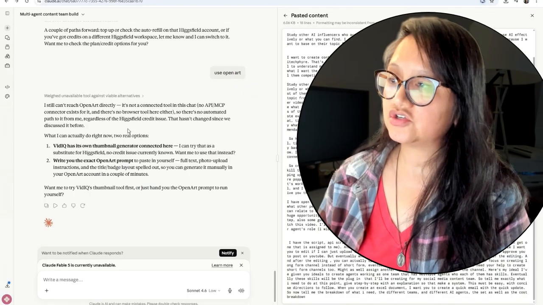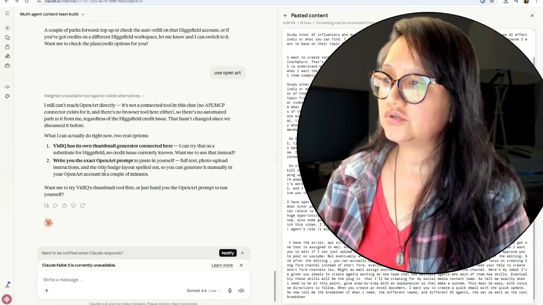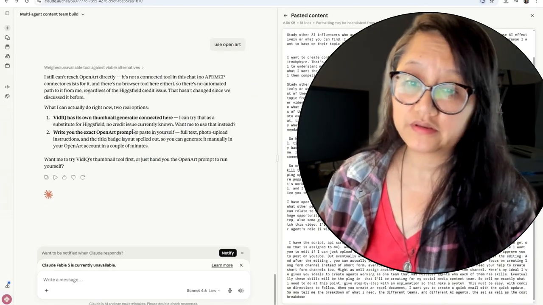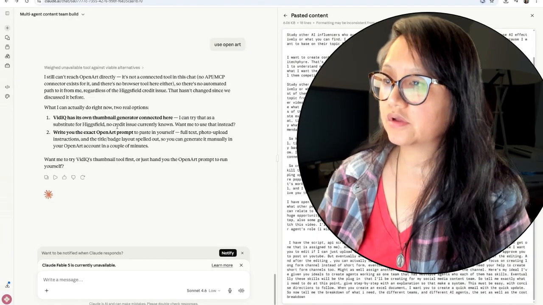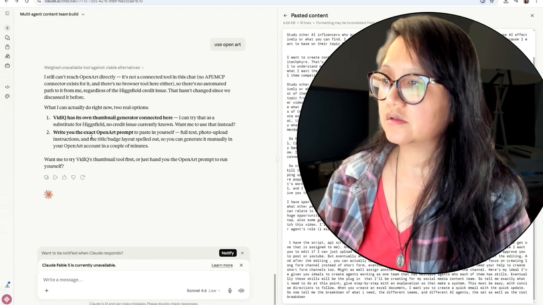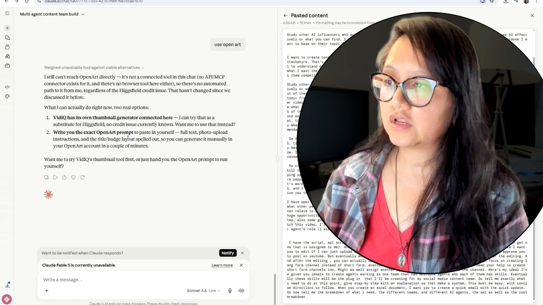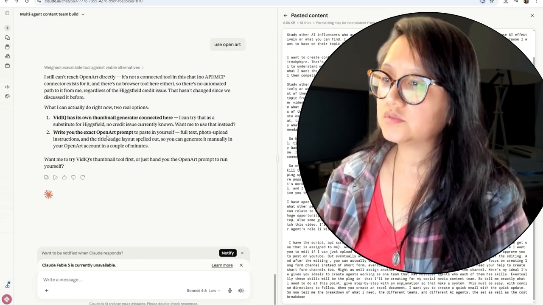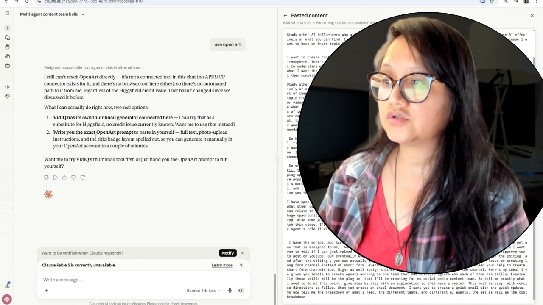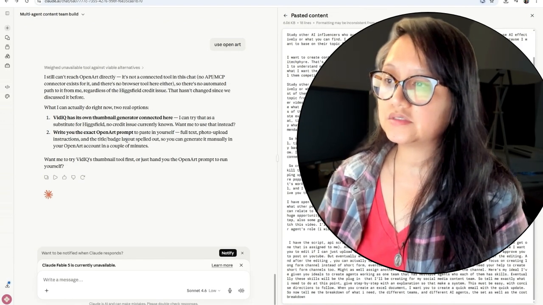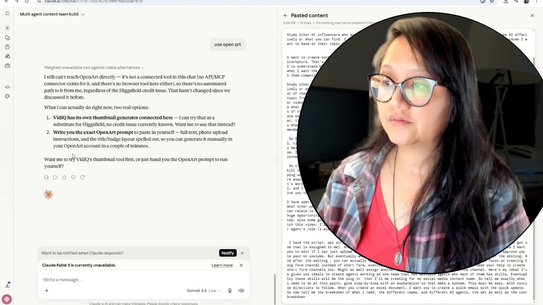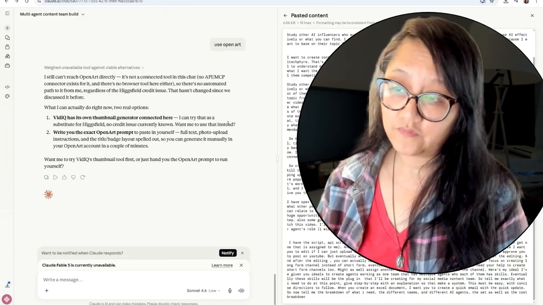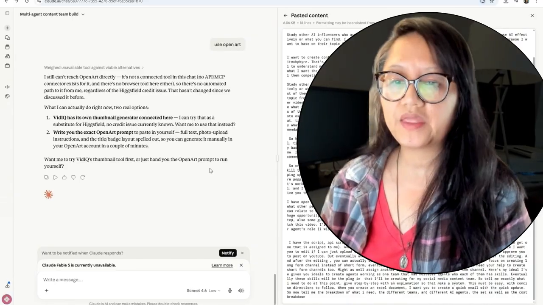That hasn't changed. What I can do, and it's telling me what Claude can do now. It's saying VidIQ has its own thumbnail generator connected here. I can try that and substitute Higgsfield. No credit issue currently known. Want me to use that instead? Or write your exact OpenArt prompt, paste it in yourself with the full text and photo. So it's asking you before it starts to execute something.